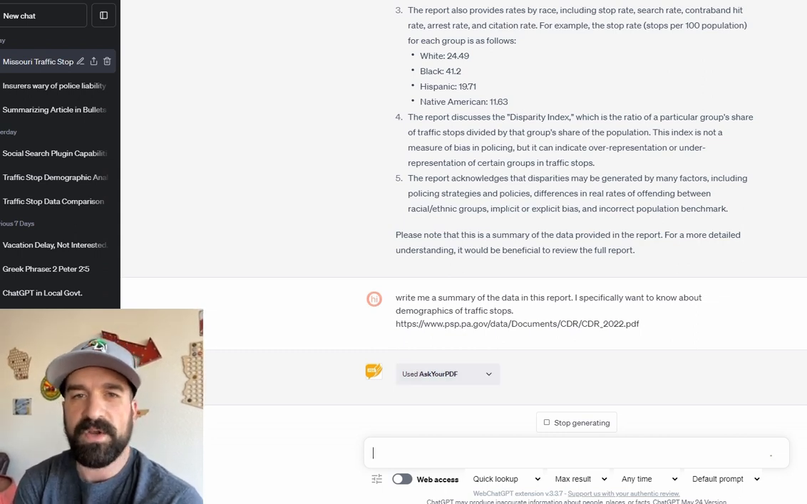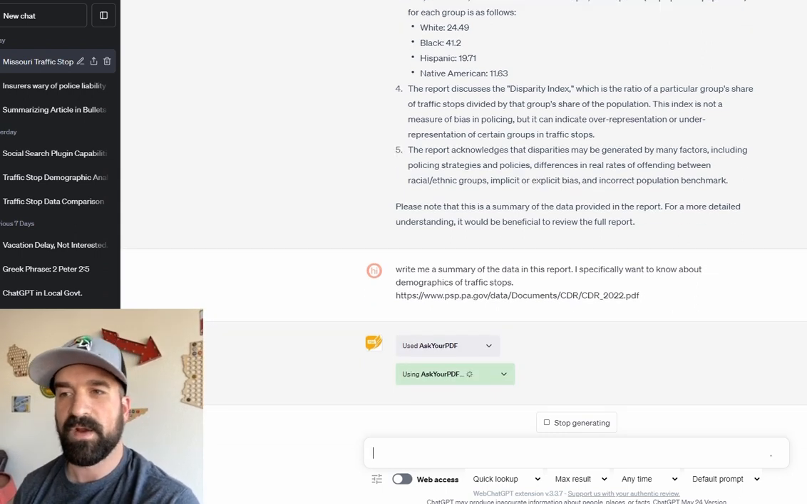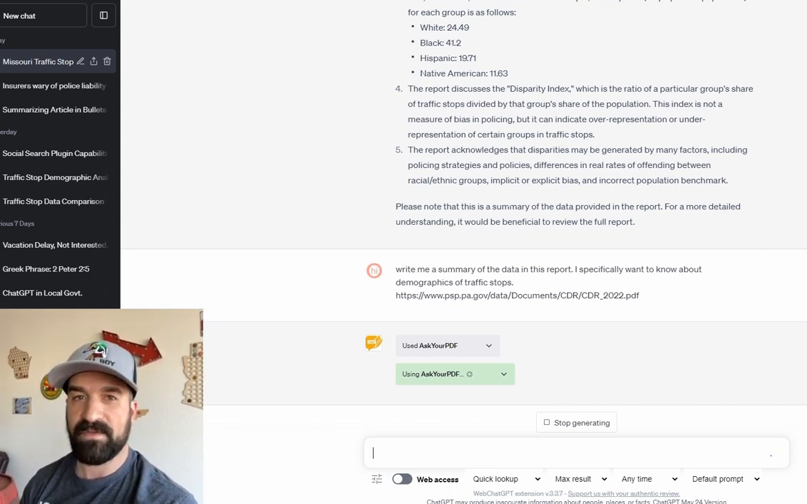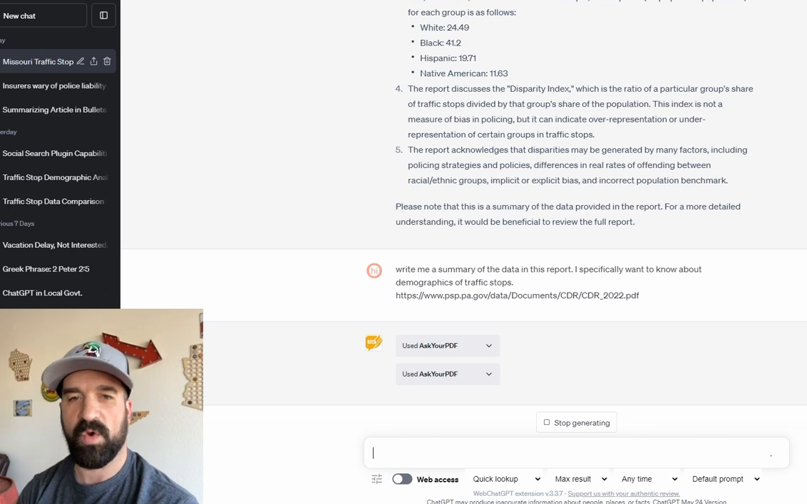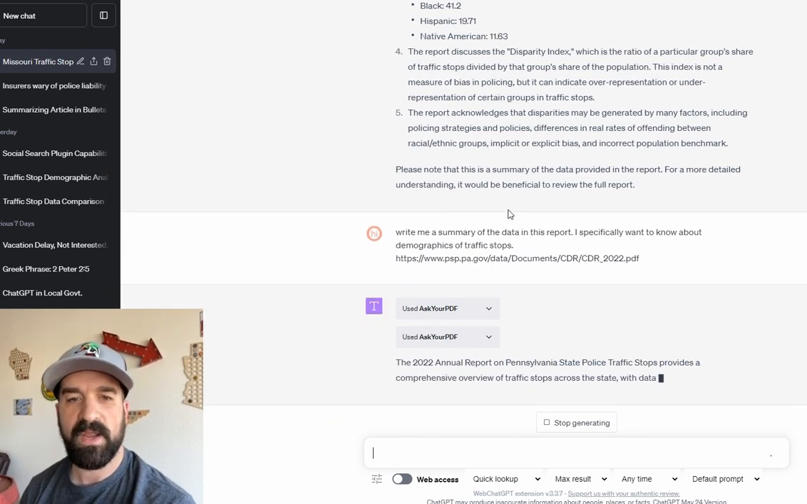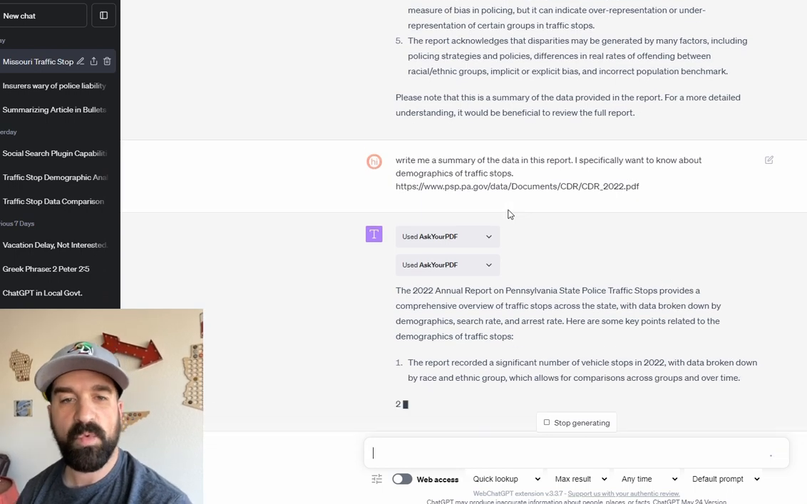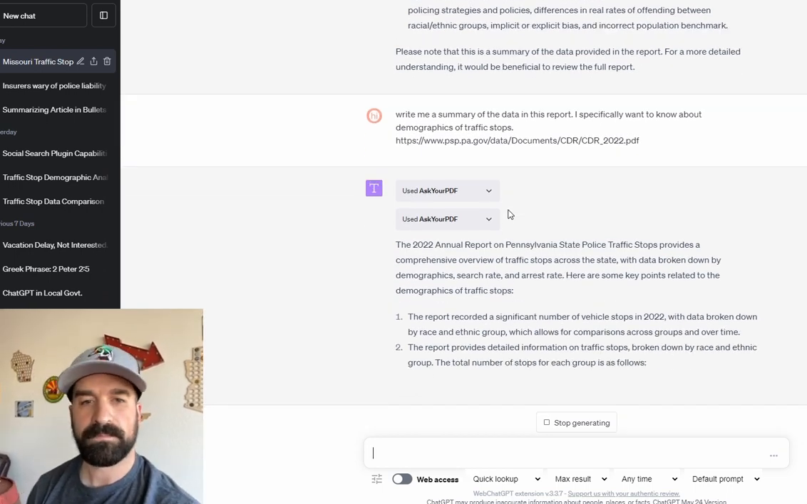But you can also put into this and say, hey, I want the data on demographic data and traffic stops from these reports, and just have it do, list URL 1, 2, and 3. And it works as long as the URL ends with a PDF. With .pdf on the end of the URL, this will work.